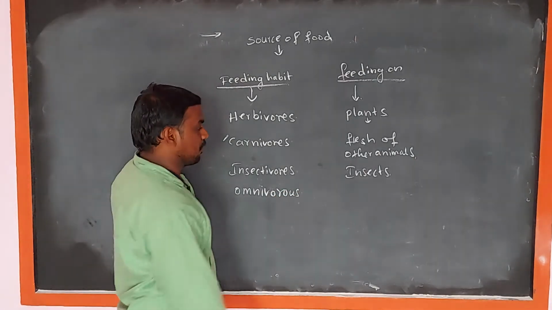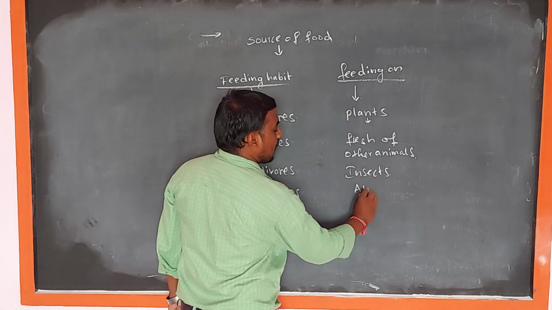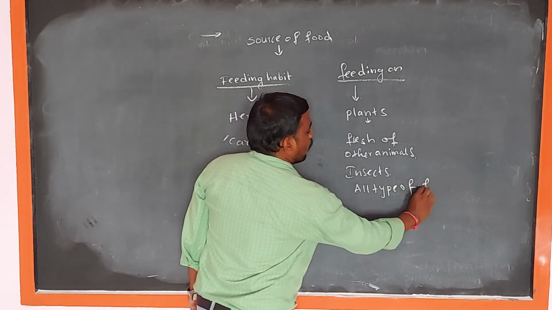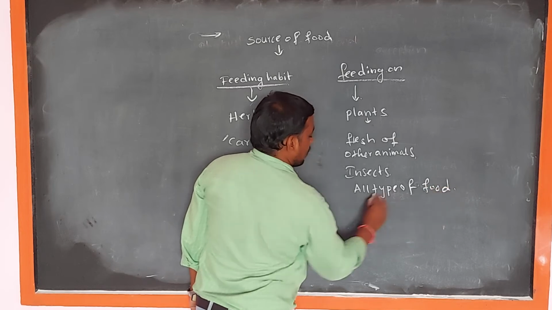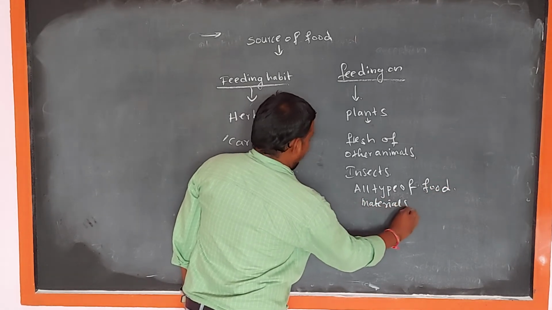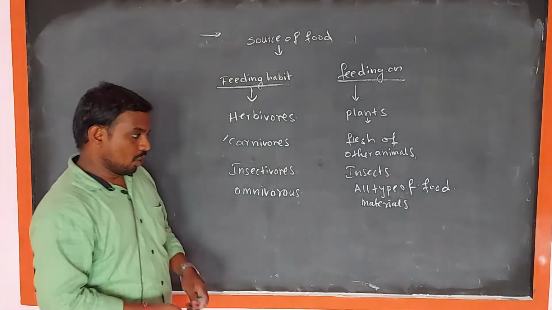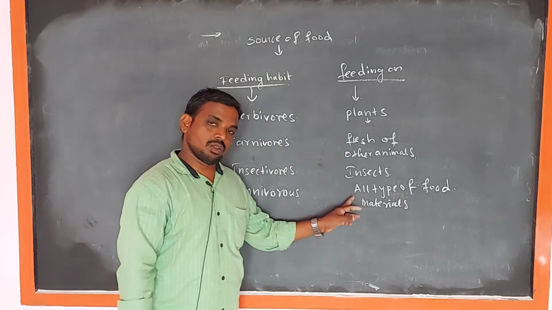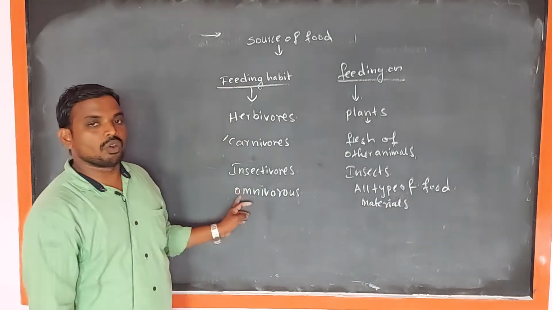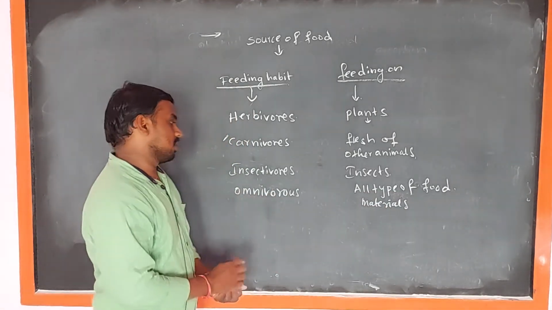Omnivorous means which feed on all types of food materials. So the animals which feed on all types of food materials are known as omnivorous.